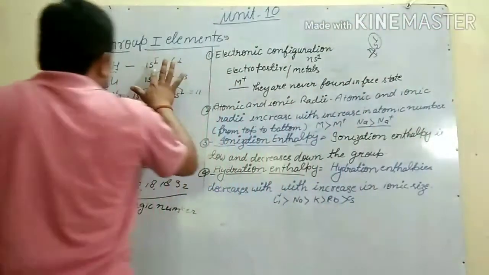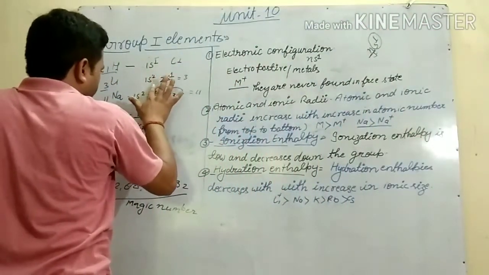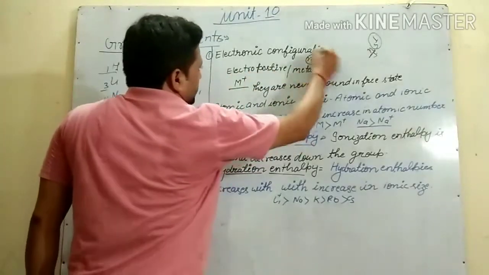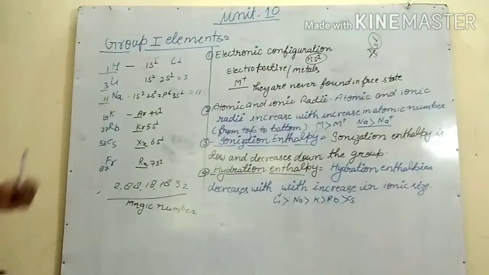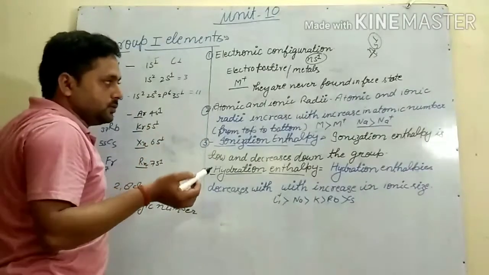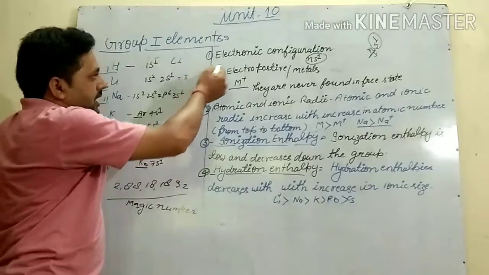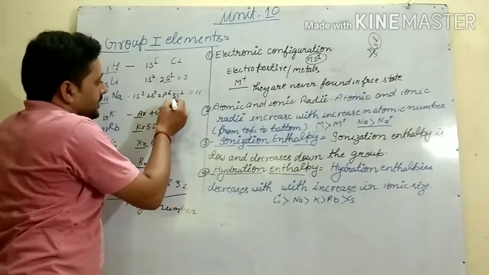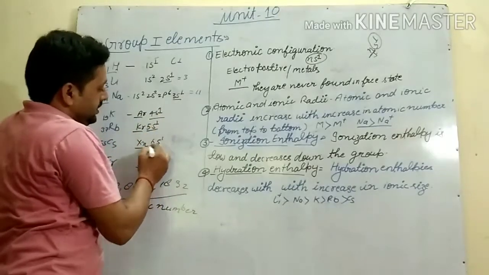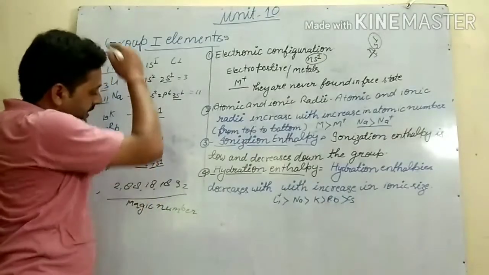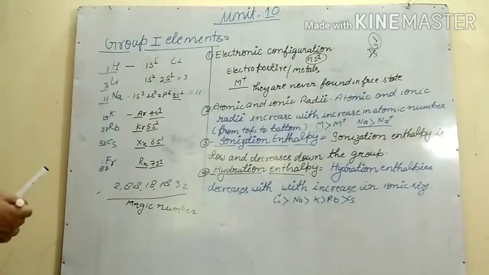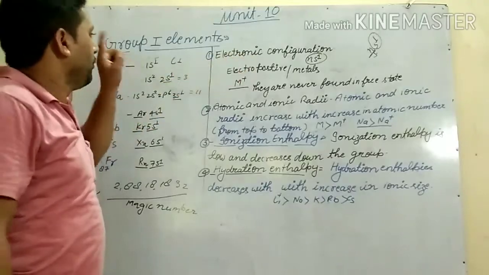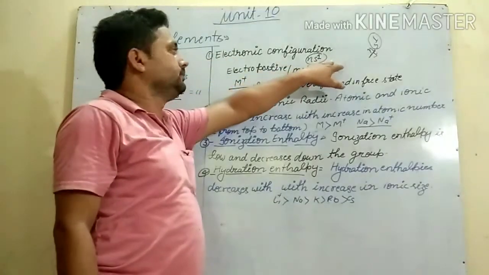You can see clearly that the electronic configuration is ns1. We denote the last part of the electronic configuration. Here one electron is there, here also one electron, here also. In each element, in the outermost shell they have one electron. So we can say the electronic configuration of the first group elements is ns1.